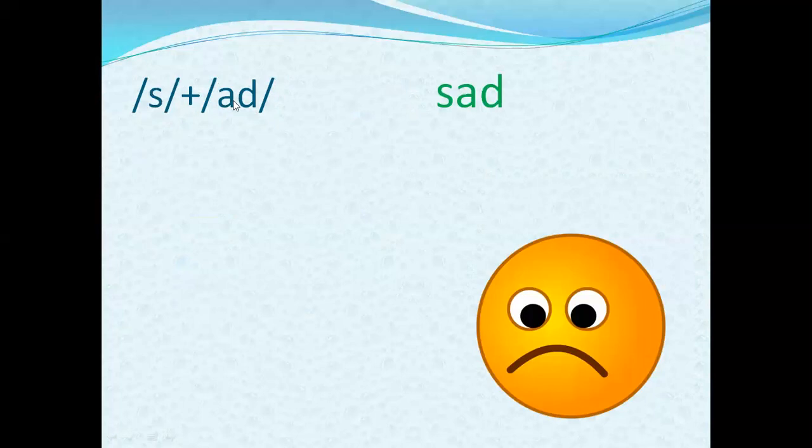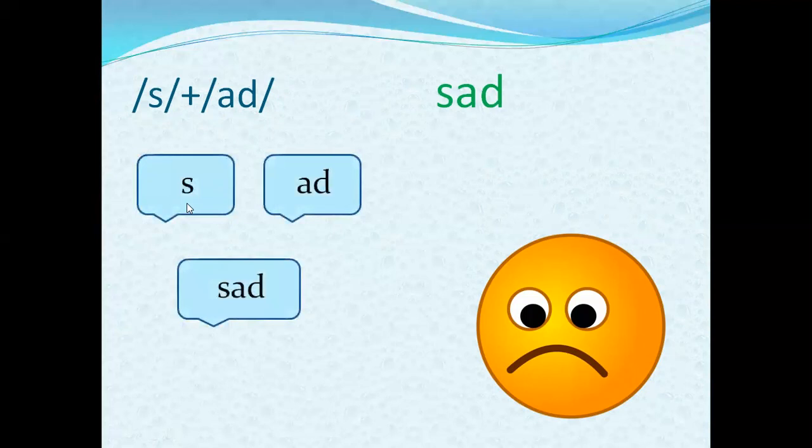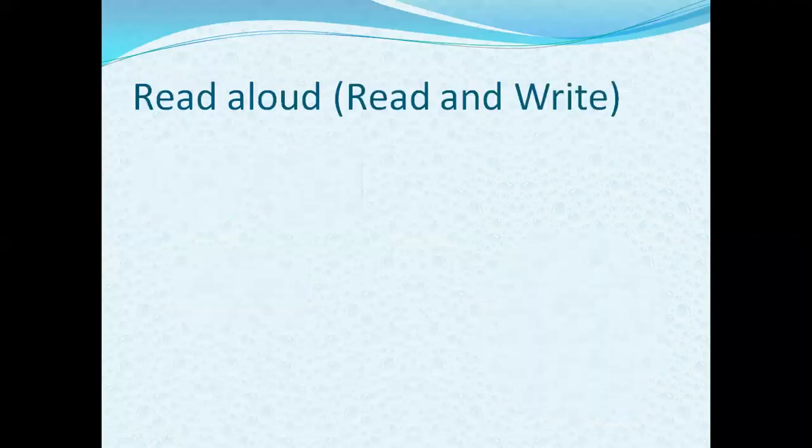Now it is S and AD, sad. What kind of face is this? Is it happy or sad? It is sad. How to read it? Sad. Very good. Now you all have to practice reading all the words carefully. Now let's come to the next page where we are going to read simple sentences.